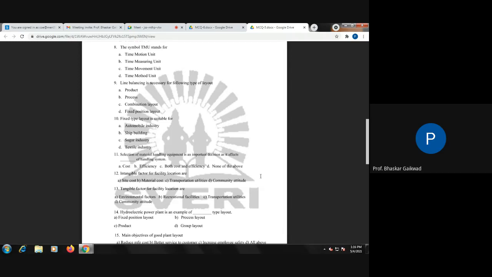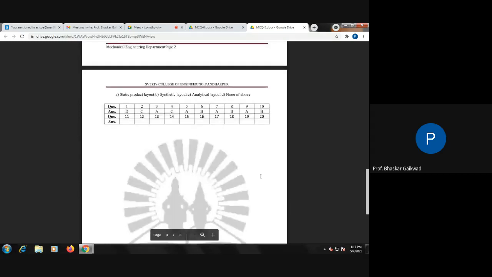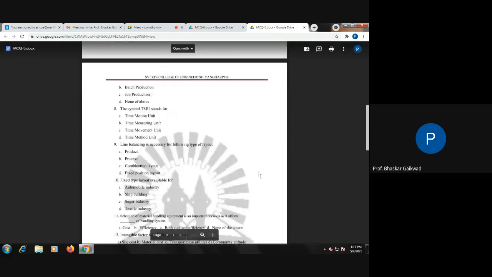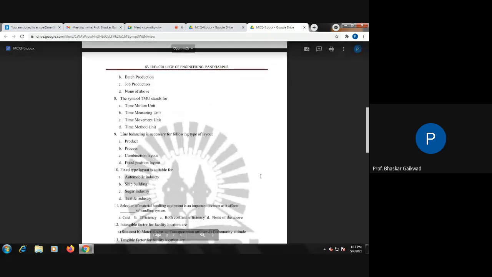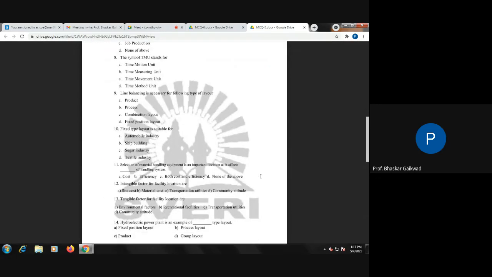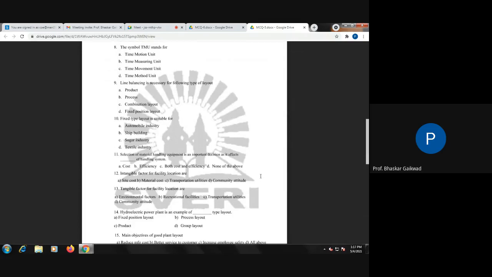Hydroelectric power plant is an example of... So number 14 we will see. For 14, they have not given the answer. Hydroelectric power plant, which is an example of? It is not fixed position. It is not process. It is a product type of layout.